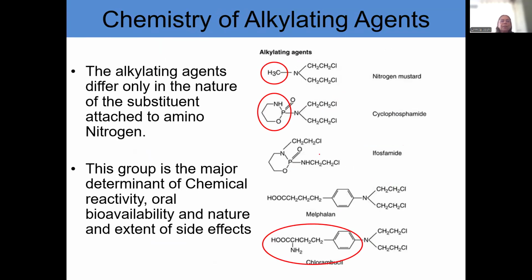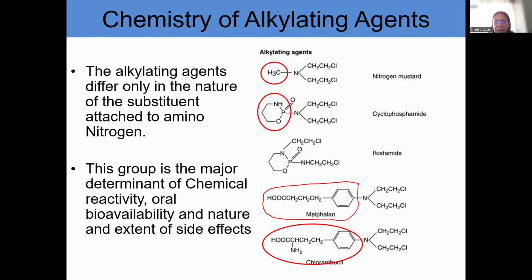Okay, now coming to chemistry of alkylating agents. As I mentioned earlier, all of the alkylating agents differ only in the nature of substituent that is attached to nitrogen. Just have a look at this. Chlorambucil has phenyl ring.